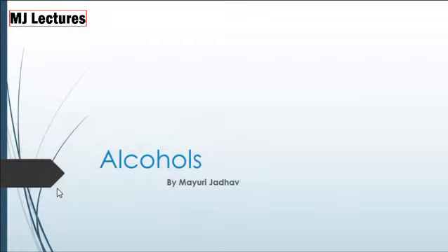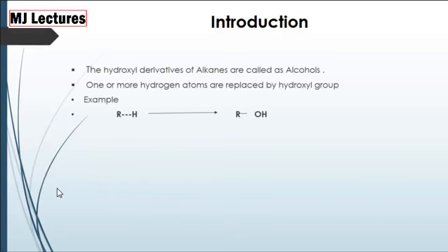Hello everyone, today we will study alcohols. Firstly, we will study introduction of alcohols. Alcohols are hydroxyl derivatives of alkanes. They are formed by replacing one or more hydrogen atoms of alkane by hydroxyl group, that is OH group. For example, RH, which is alkane, is converted into ROH, that is alcohol. In this reaction, hydrogen atom of alkane is replaced by the OH group and we get alcohol.